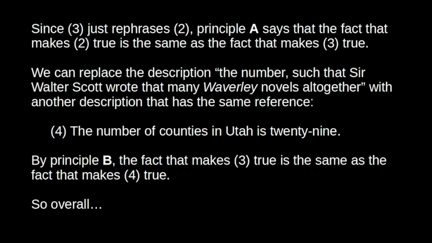So if we take the 2 descriptions, the number such that Sir Walter Scott wrote that many Waverley novels altogether, and the number of counties in Utah, these descriptions refer to the same thing. We're substituting one description for another that has the same reference. So the fact that makes 3 true will be the same as the fact that makes 4 true.